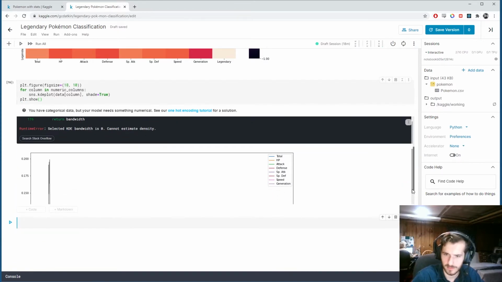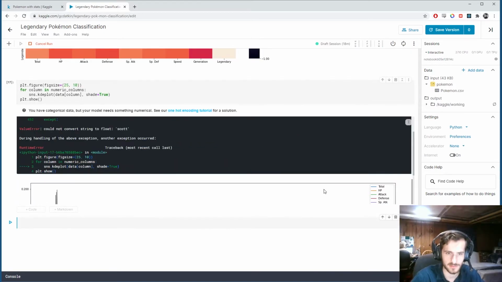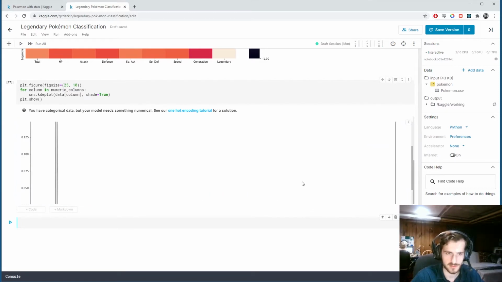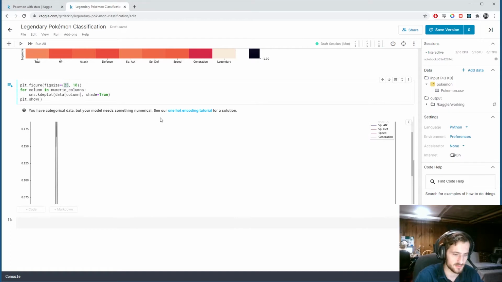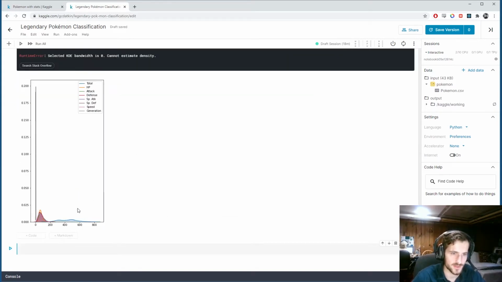Okay, let me try changing the figure size here. I'll do what I had before, and that's not working either. So let's just try making it small. I'll make it 5 by 10. Okay, this does it. So you can see we have this really tight distribution and this really long distribution. That's for generation and for total, right?